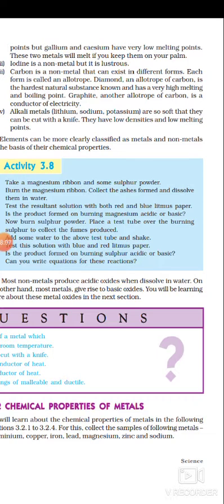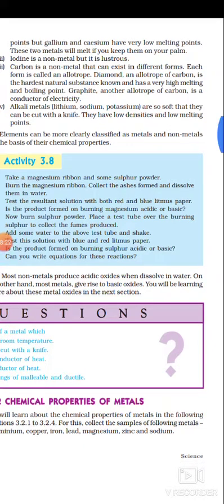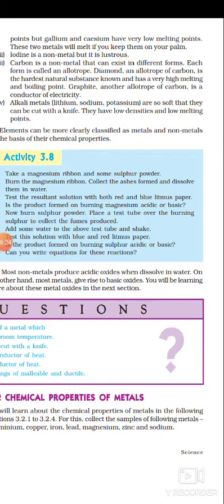So we cannot conclude by using that property that carbon comes under metal, because carbon is a non-metal. So again I am giving the conclusion for the statement: by using physical property, we cannot categorize the given substance into metals and non-metals.